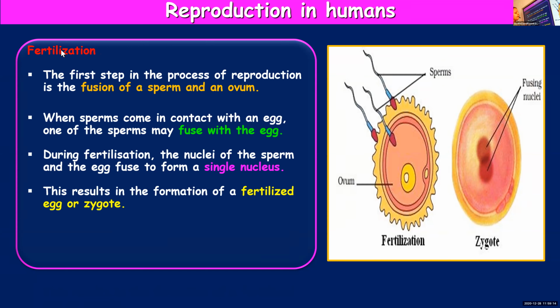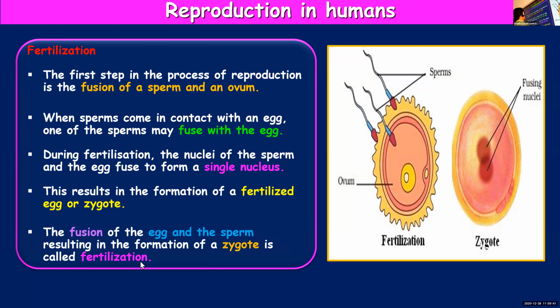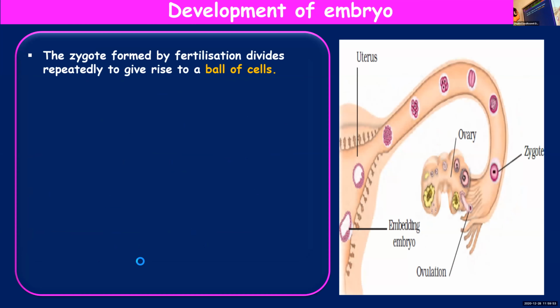Zygote is formed by the fusion of sperm and ovum. When sperm and ovum fuse, the nucleus of the sperm fuses with the nucleus of the egg to form a single nucleus. And this fusion will result in the formation of a single celled structure known as fertilized egg or zygote. The fusion of the egg and the sperm resulting in the formation of a zygote is known as fertilization. So that you know what is meant by fertilization.